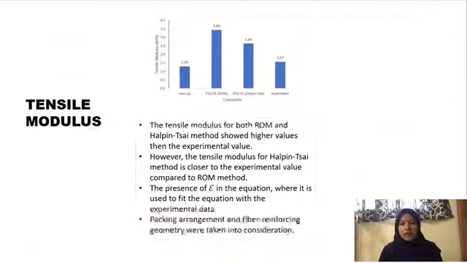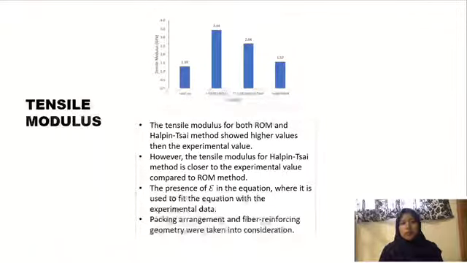This is the graph to compare the tensile modulus with the previous experimental result. The tensile modulus for both ROM and Tsai-Hill method show higher values than the experimental value. However, the tensile modulus in Tsai-Hill method is closer to the experimental value compared to ROM method. The presence of this parameter in the equation, where it is used to fit the equation with the experimental data, makes the Tsai-Hill value closer to the experimental.